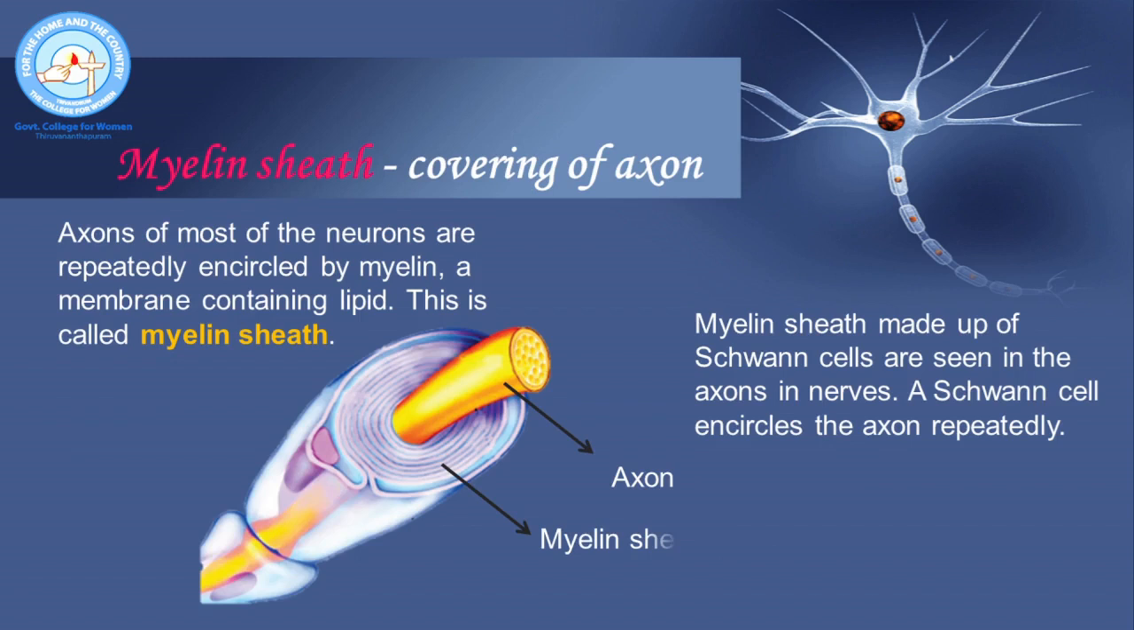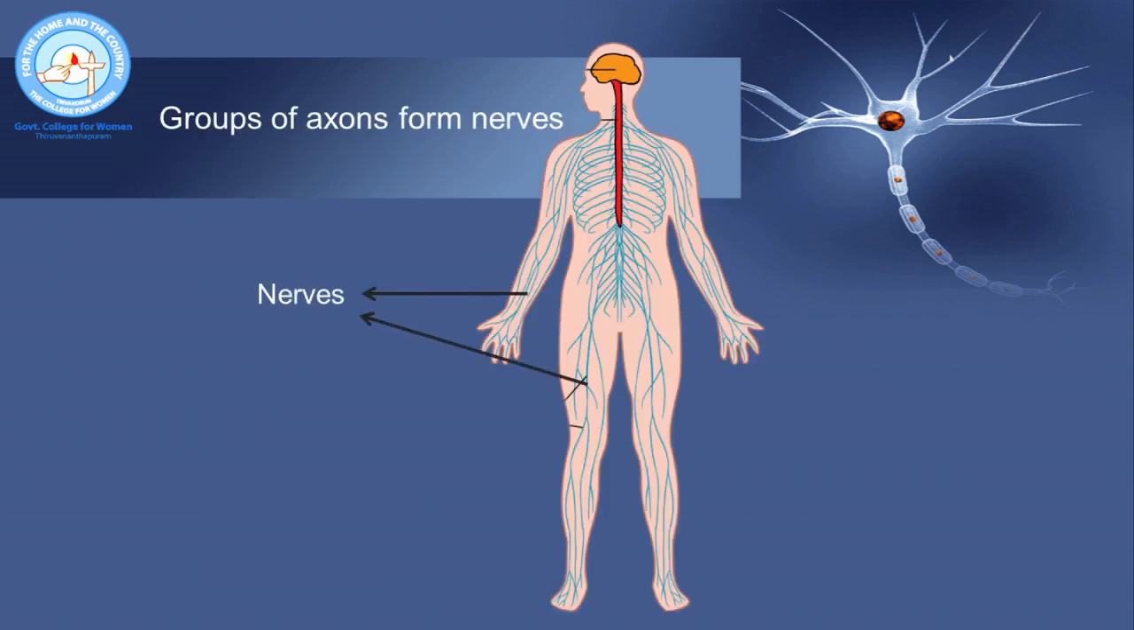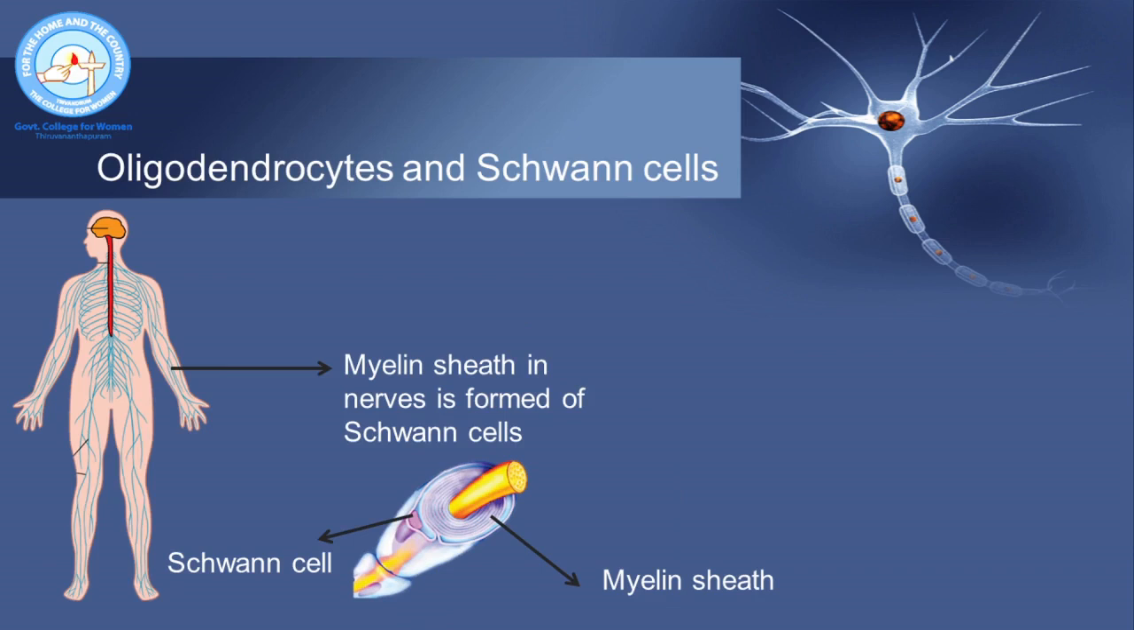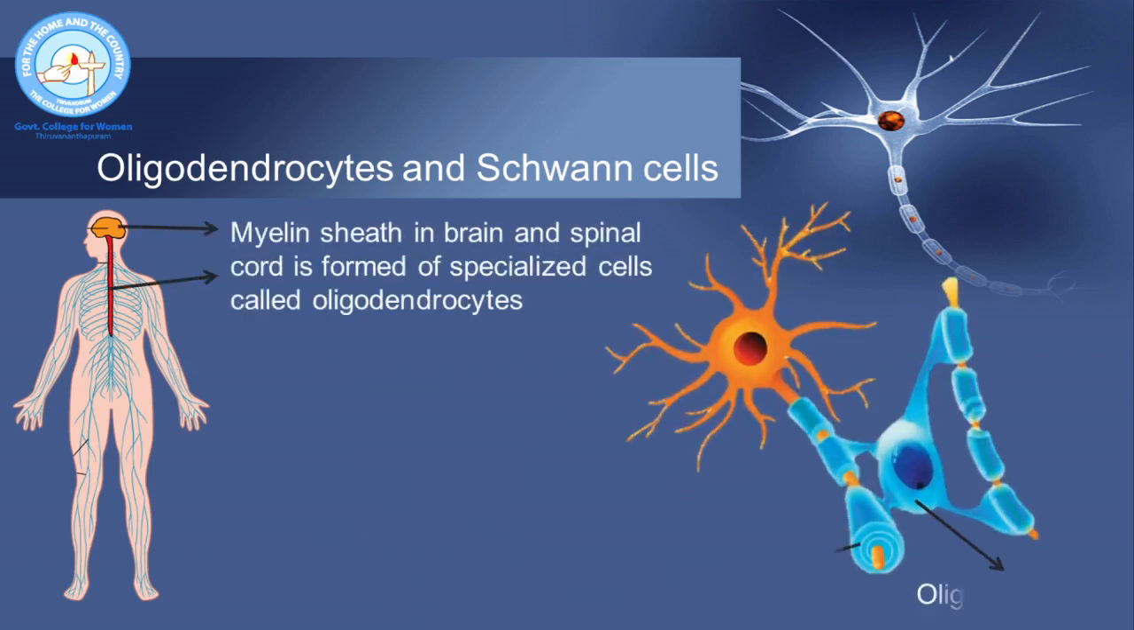The Schwann cell, which is covering the axon, repeatedly encircles the axon, forming a sheath called the myelin sheath. The myelin sheath is formed of a membrane which contains lipid. The axons grouped together form bundles which are the nerves. In the nerves, the myelin sheath is formed of Schwann cells. But in the brain and spinal cord, the myelin sheath around the axons is formed of specialized cells called oligodendrocytes.